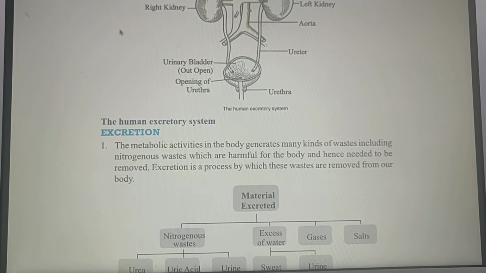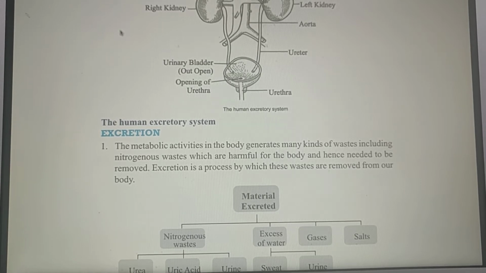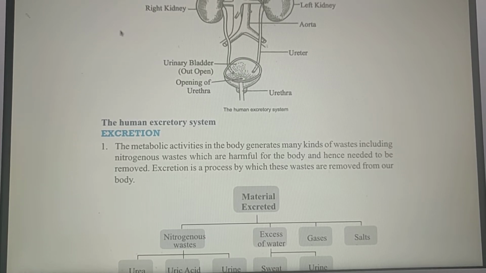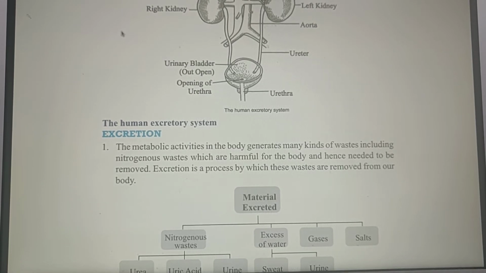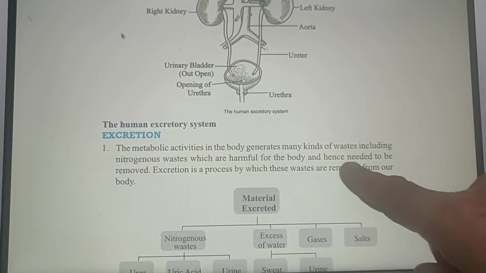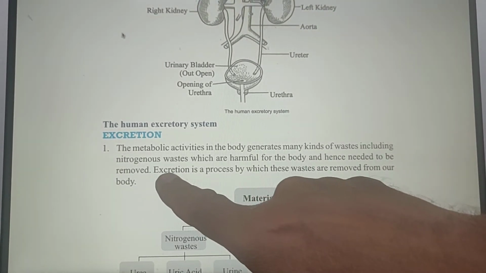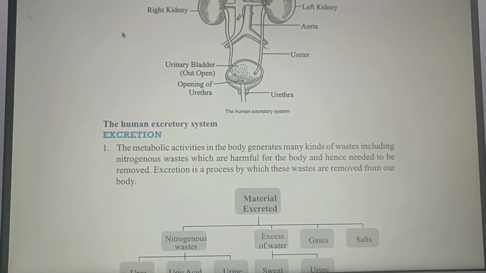Human excretory system, the excretion. Metabolic activities in the body generate many kinds of waste, including nitrogenous waste, which are harmful for the body and hence need to be removed. Excretion is a process by which these wastes are removed from our body. You must know these are the waste which need to be removed from the body.